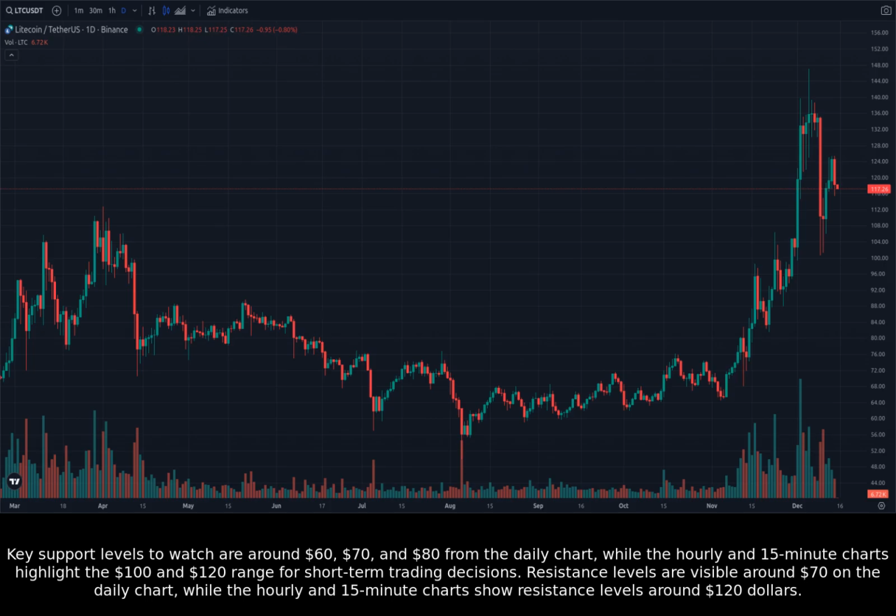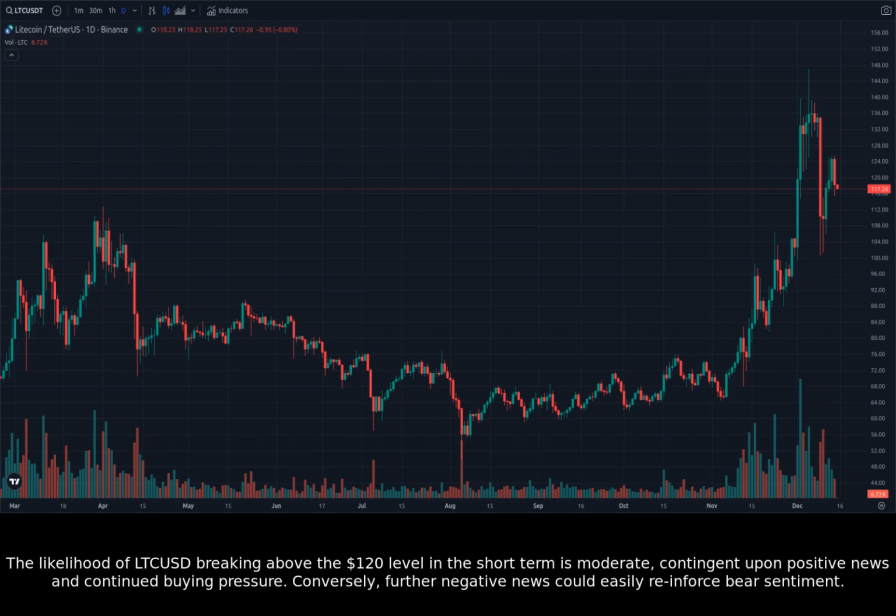Key support levels to watch are around $60, $70, and $80 from the daily chart, while the hourly and 15-minute charts highlight the $100 and $120 range for short-term trading decisions. Resistance levels are visible around $70 on the daily chart, while the hourly and 15-minute charts show resistance levels around $120.